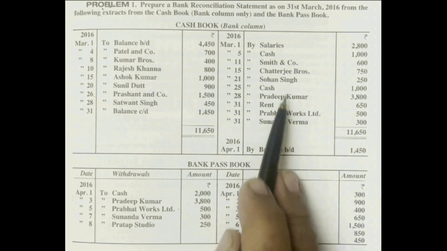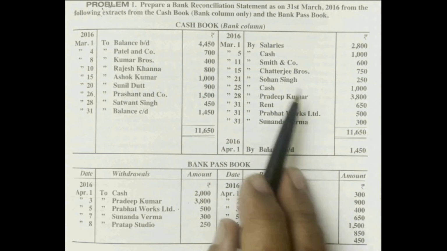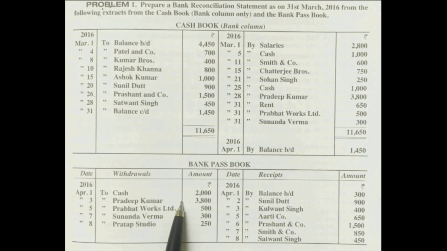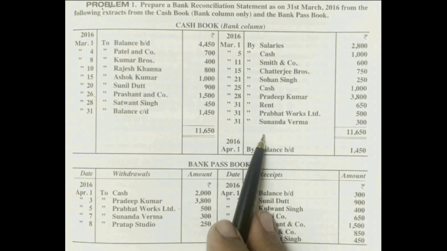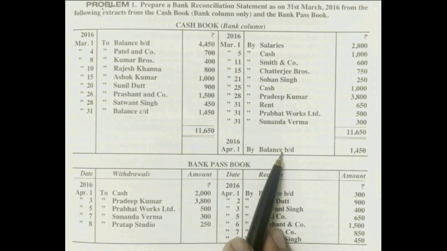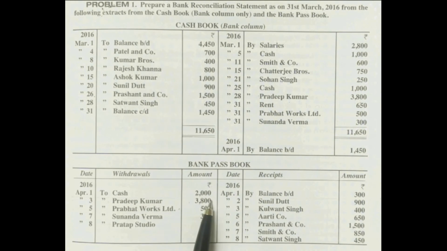By comparing the credit column of the cash book and the debit column of the passbook, we came to know that there are 3 checks issued by the firm in March but not presented to the bank by the end of March. They were presented in April. So checks issued but not presented for payment: amounts are 3,800, 500 and 300 rupees.